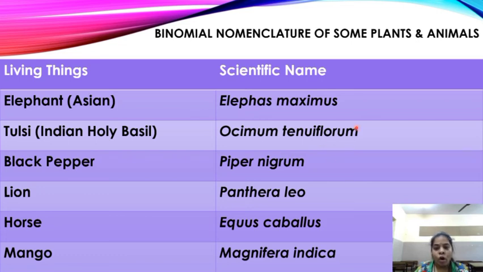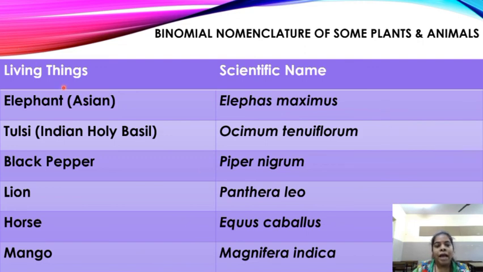Let's see them. Always remember a few basic rules. The first letter is always capital and the scientific name is always written in italics. Never in normal words. Always in italics. And the second half of the name, the species name, always starts with a small letter. This letter is capital, this letter is always small. And this is always written in italics.